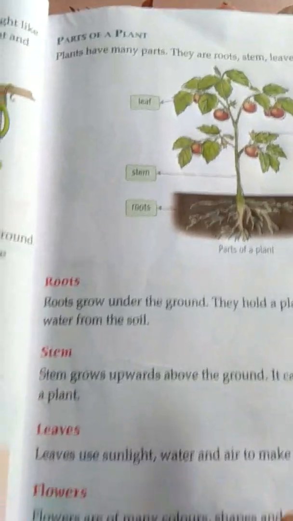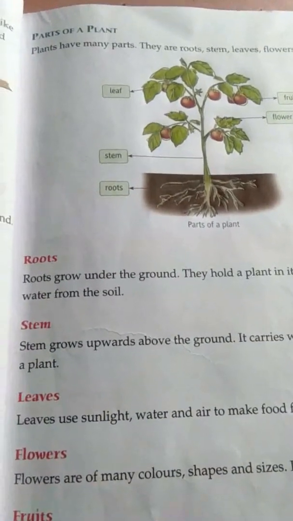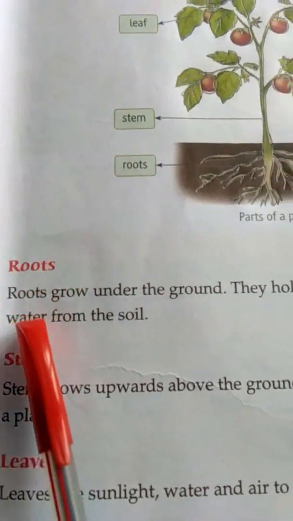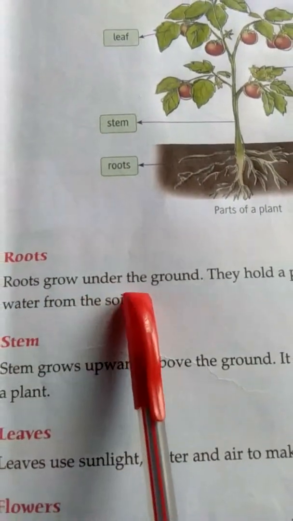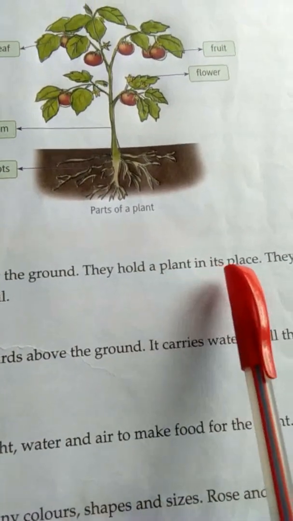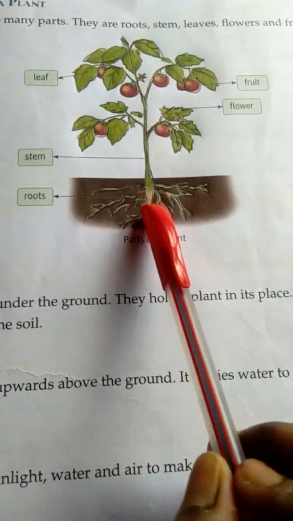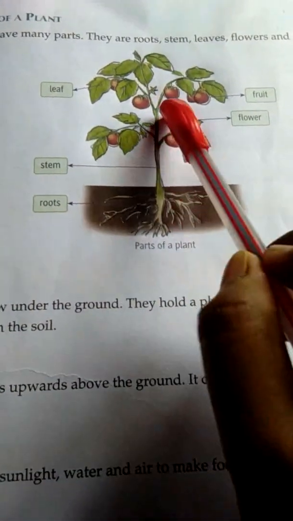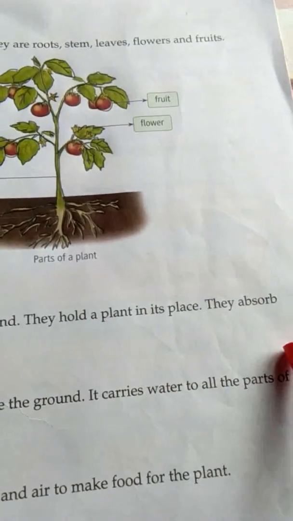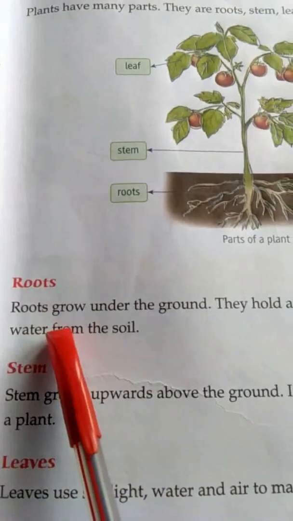Clear? Okay. Now we will talk about the different parts of a plant. Number one is roots. Roots grow under the ground. They hold a plant in its place. See how the root is holding a plant straight in its place? Okay. They absorb water from the soil.